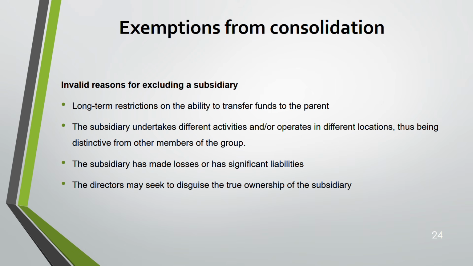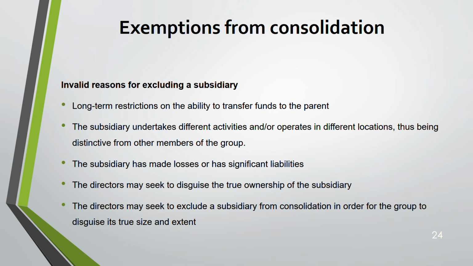You have to consolidate. These are invalid. And the fifth reason, they may exclude a subsidiary from consolidation in order for the group to disguise its true size and extent. This can happen. Why? For the tax purpose. Because if you show a larger group, larger profit, more tax. If you try to show yourself smaller, you don't have to pay huge tax, right?